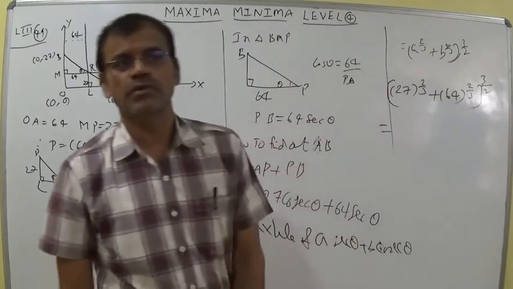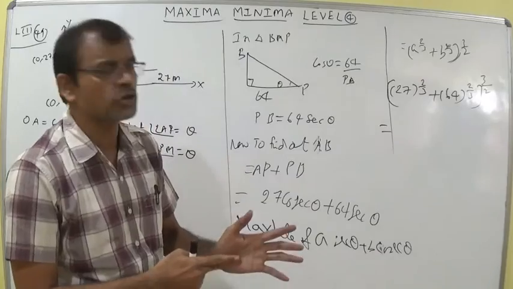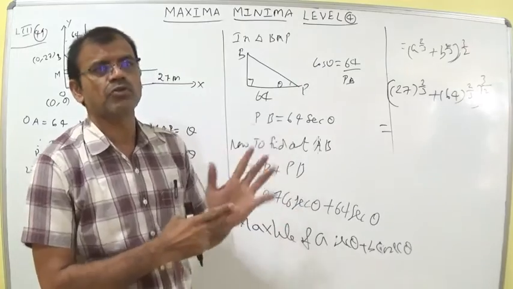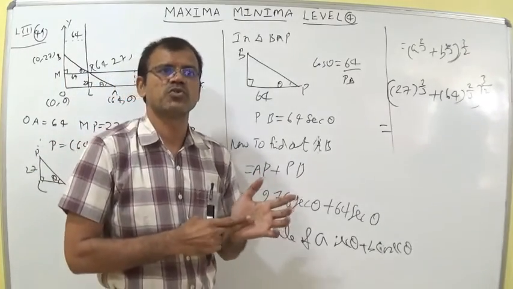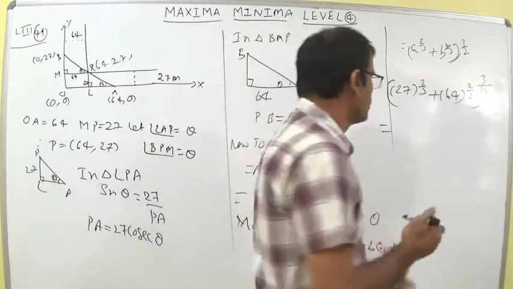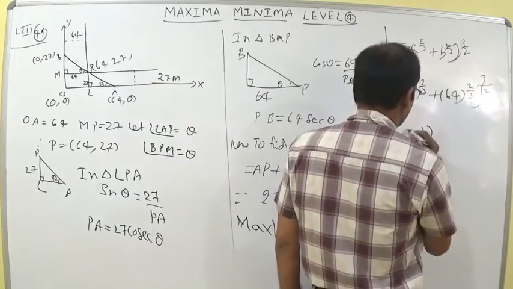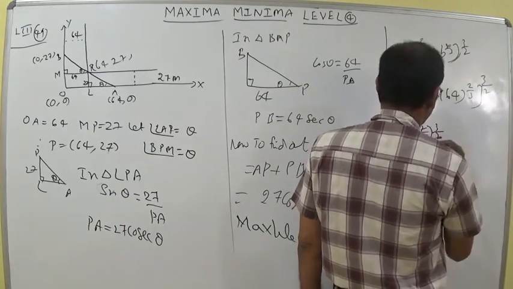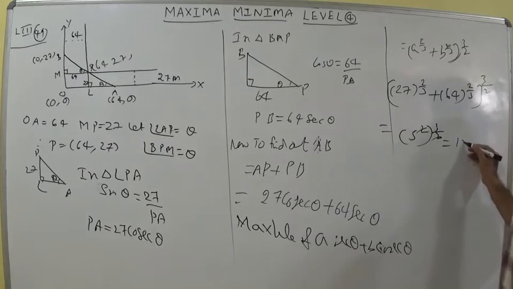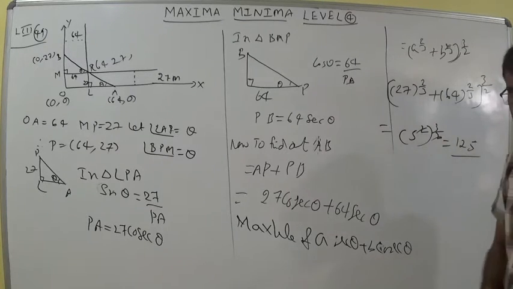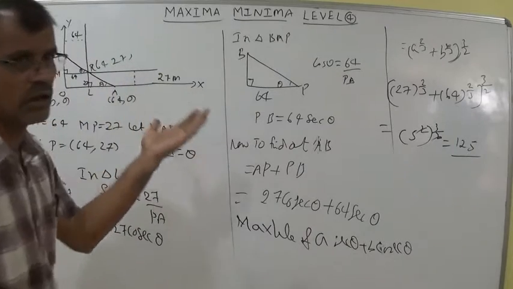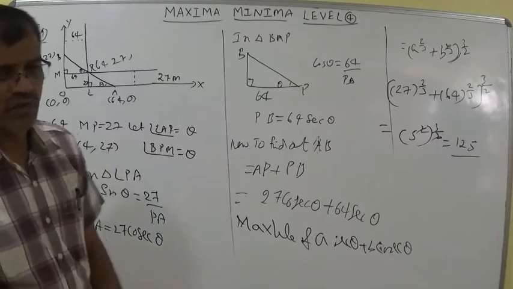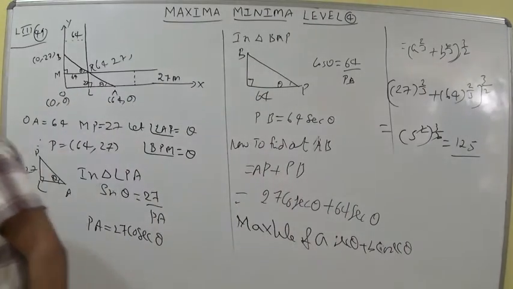27 whole power 3 by 2 can be written as 3 cube whole power 2 by 3. It can be written as 9 plus 4 cube whole power 2 by 3. So 4 square, it becomes 9 plus 16, 25. 25 whole power 3 by 2, you can write as 5 square whole power 3 by 2. So here you can write this one as 5 cube. Try to understand that the answer, the maximum length of the channel flows depends upon these two channels, is 125. So level 3 completed.